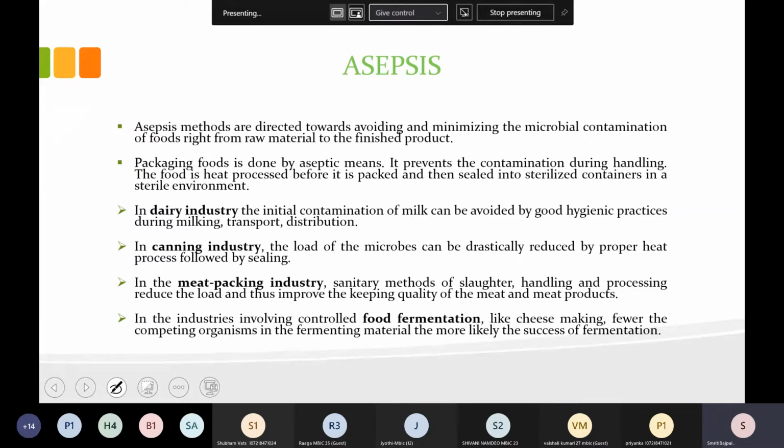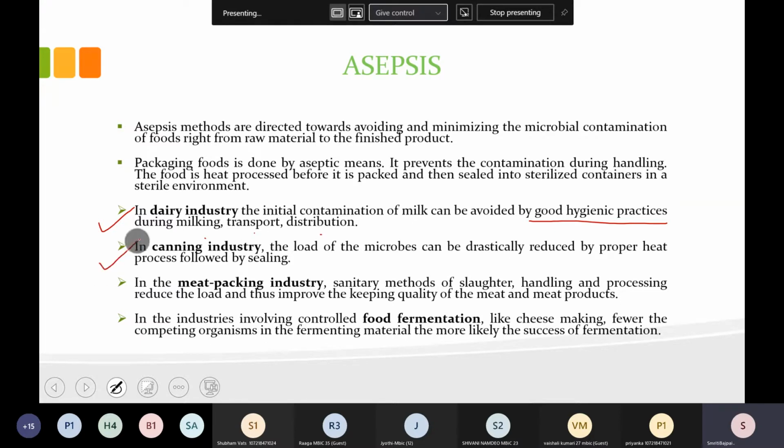Like this, through the whole process of food production on the industrial scale, all the processes are taking into consideration the lowering of the microbial load. So how can it be done? Like in the dairy industry, if you take the example of milk, we know that it is a very perishable food, because it gets spoiled very early. So in the dairy industry, the initial contamination can be avoided. How? By good hygiene practices during milking, transport, and distribution.